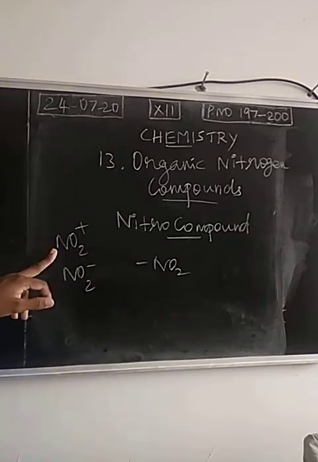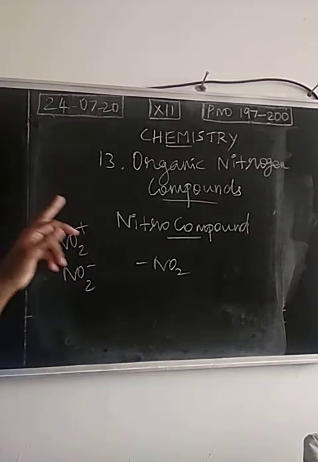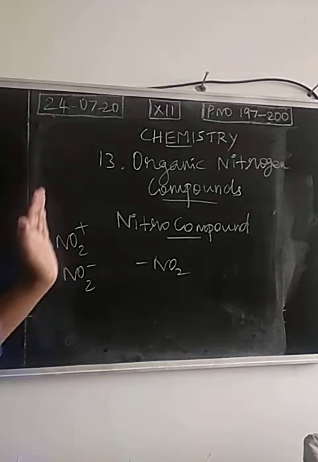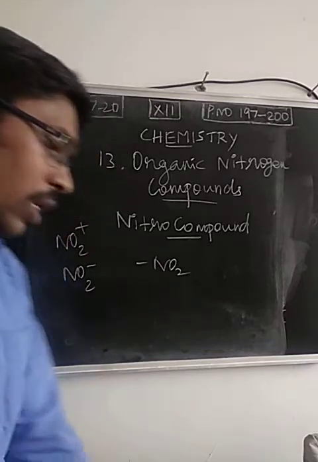NO2+ is a common electrophile. In all nitration processes we have observed NO2+, the nitronium ion, an electrophile. NO2- is a polyatomic anion, nitrite. But don't confuse these with this organic functional group.